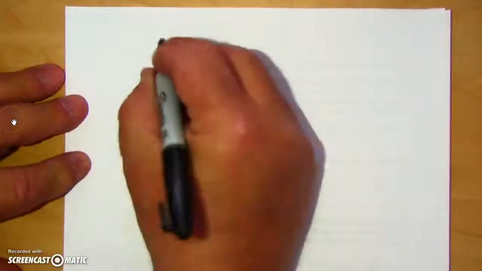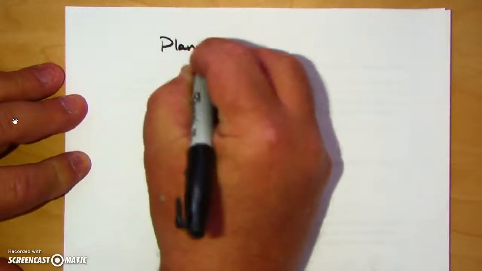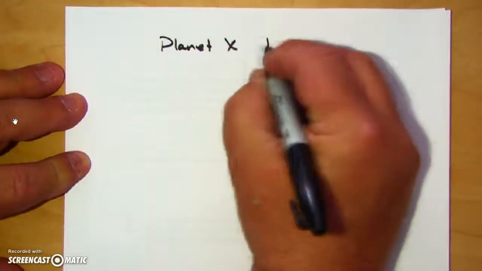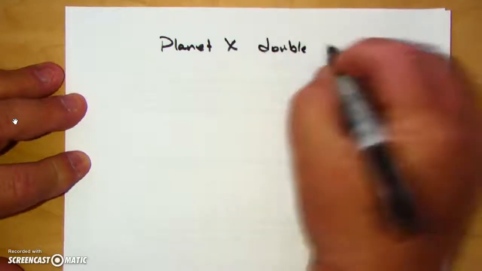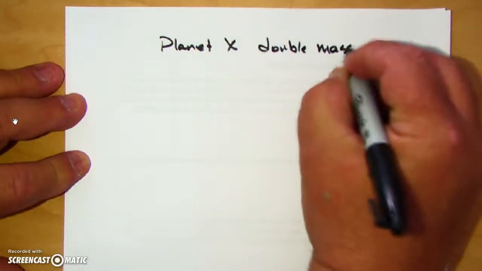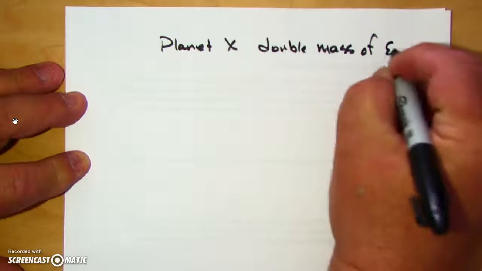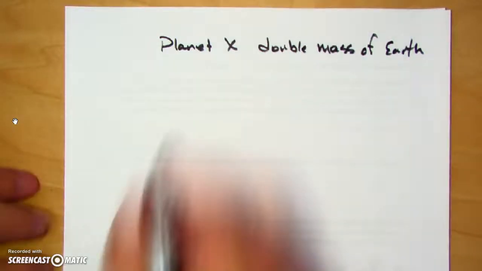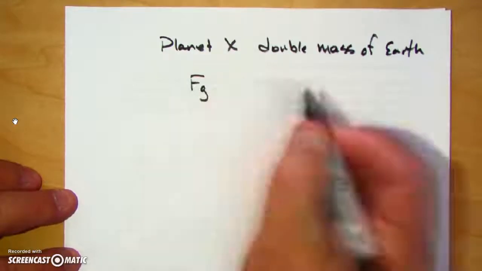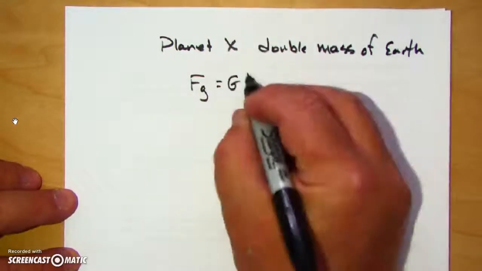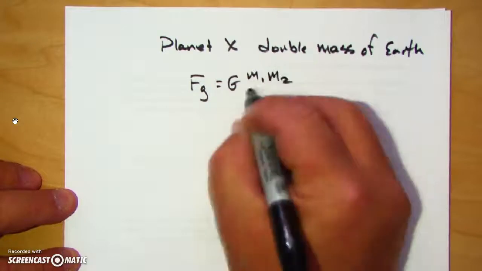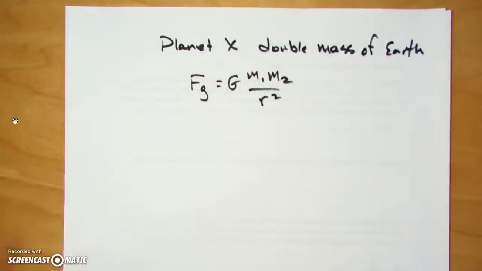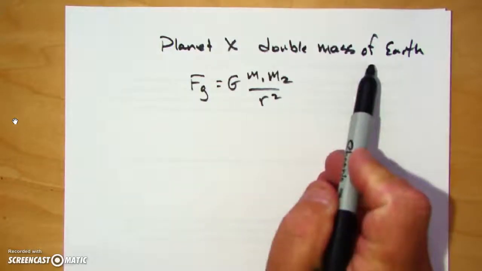What would happen if I go to planet X, which has double the mass of Earth? What would happen to my weight? Now, my weight is Fg. Well, Fg is equal to big G m1 m2 over r squared. The way to do a problem like this is to put in what's actually changing. What's actually going to change is that I'm going to double the mass of Earth.